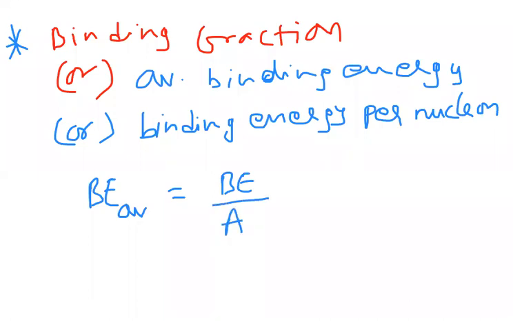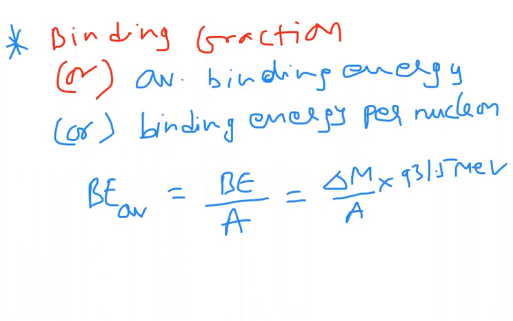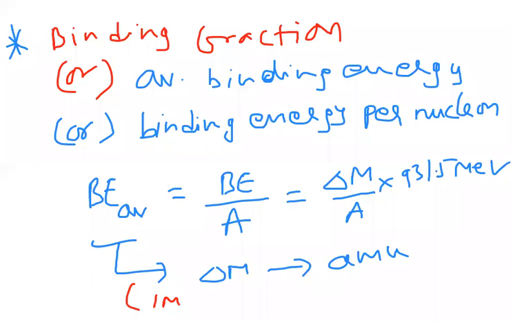So binding energy per mass number we can write as delta M into 931.5 MeV divided by A. If you write this formula, delta M must be taken in AMU. Binding energy, you know, you can write either delta M C square or delta M into 931.5 MeV. You know the conversion also: 1 MeV is equal to 1.6 into 10 power minus 13 joules. This is called binding fraction.